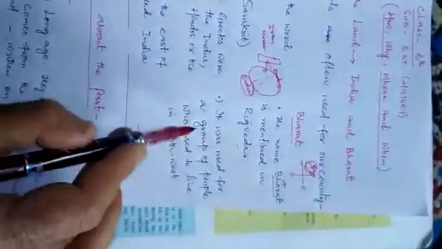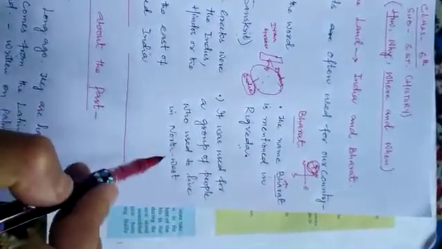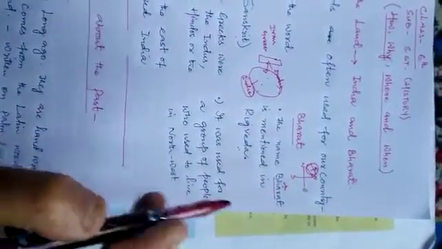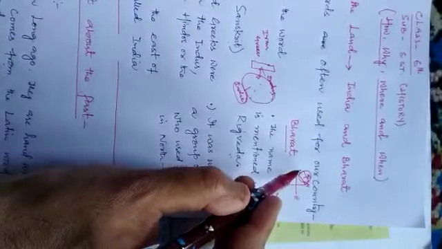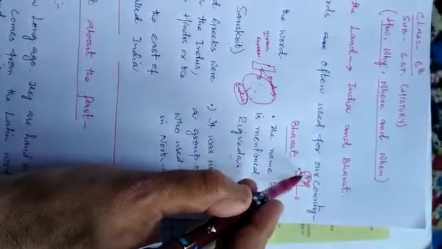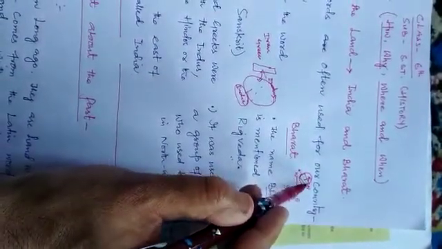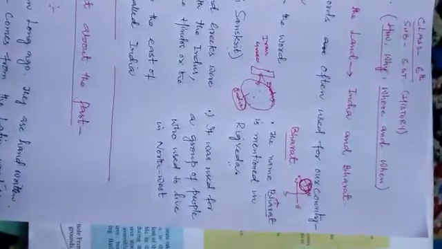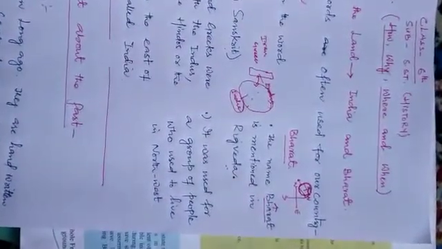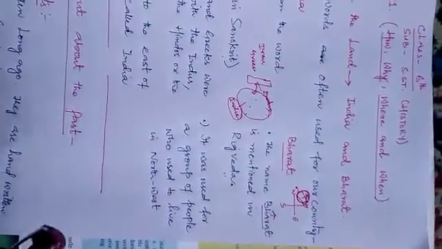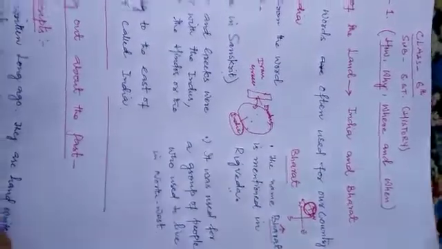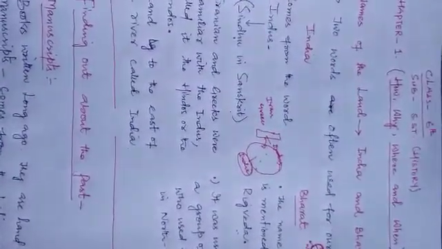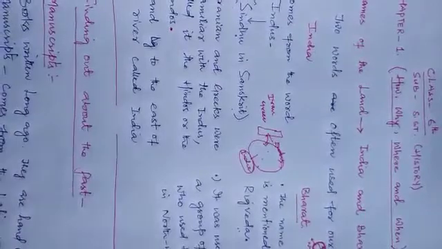So it was used for a group of people who used to live in the northwest. After this very tribe, our country got the name Bharat. Clear? I hope that you have got these 2 names, why our country is called by the name of India and by the name of Bharat.